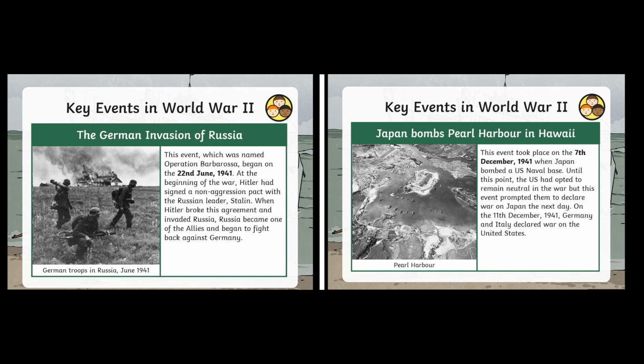Now we're going to jump from the 22nd of June 1941 to another key event, which occurred on the 7th of December 1941. Think about which year this is. How would we show this on our timeline?